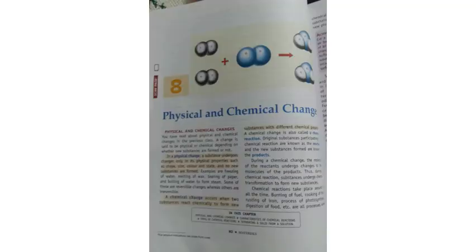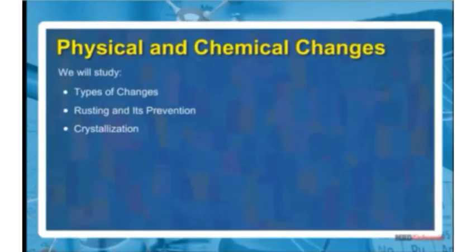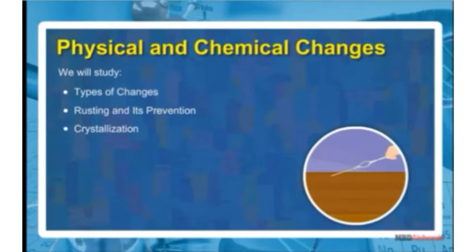So, students, today we will continue our chapter Physical and Chemical Changes. We will study about types of changes, rusting and its prevention, crystallization. So, let's start. Let's study about physical and chemical changes.